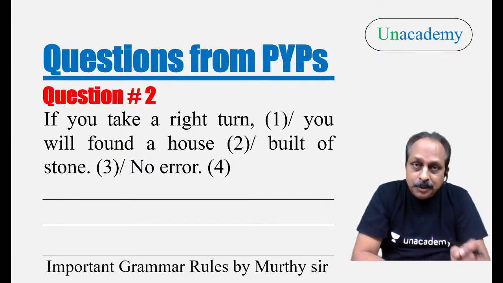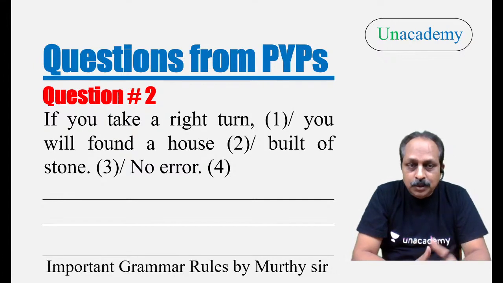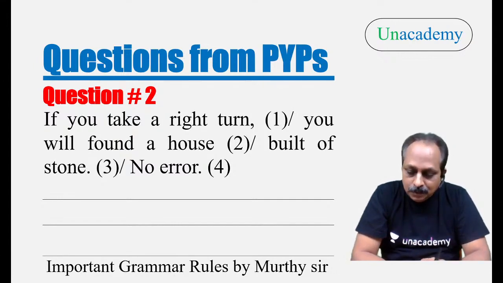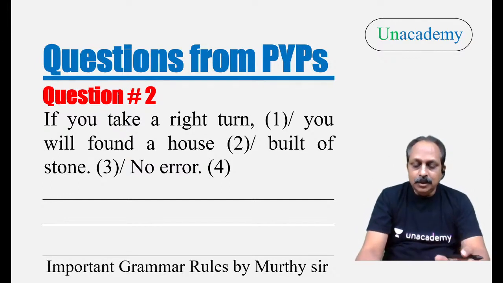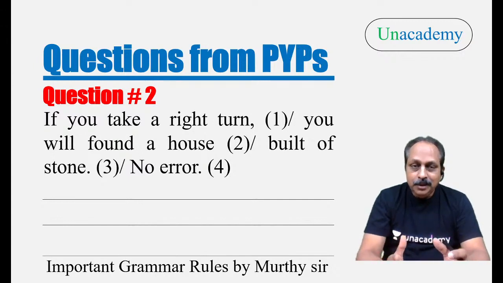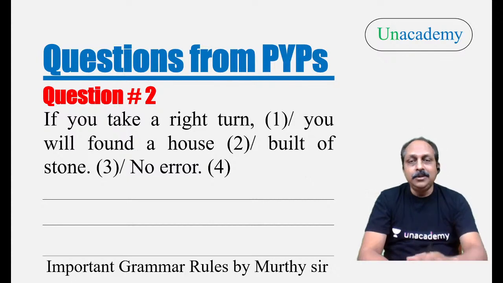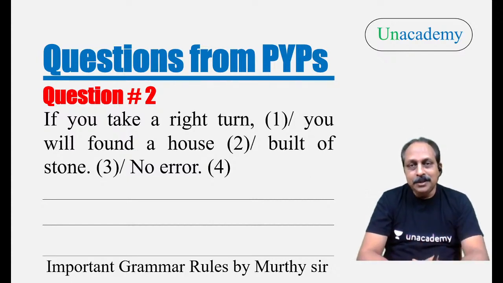If you take a right turn, you will found a house built of stone. Very good. Found is not correct. It is find. Vishnuvardhan, Aman, and who else? Bhavana also. That is good. But you should be able to respond. This question is about what? That will consolidate your knowledge. Tell me, what is this question about?